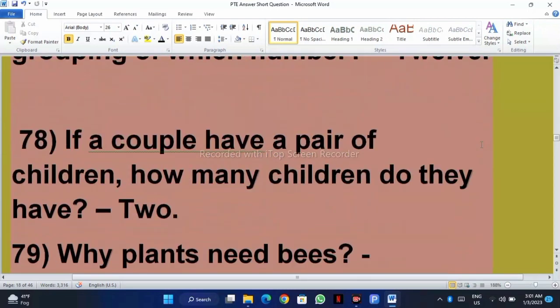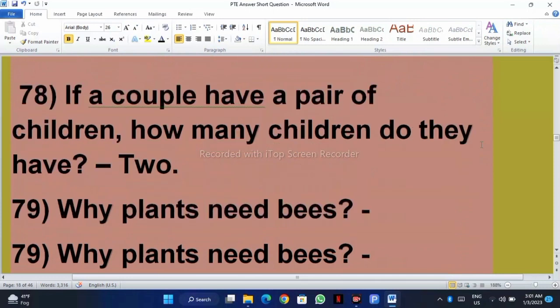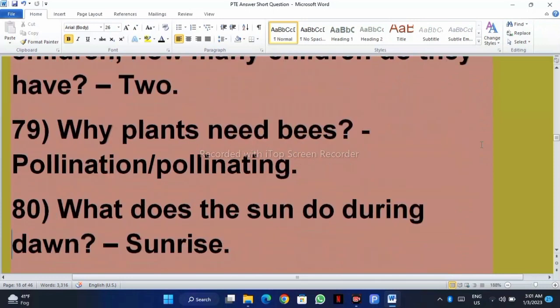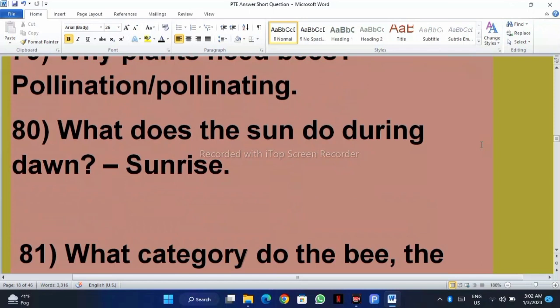12. If a couple have a pair of children, how many children do they have? 2. Why plants need bees? Pollination or for pollinating. What does the sun do during dawn? Sunrise.